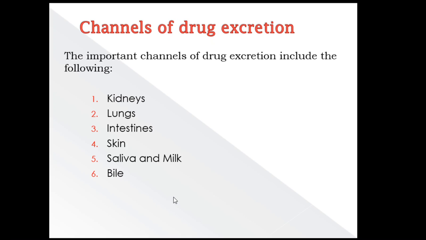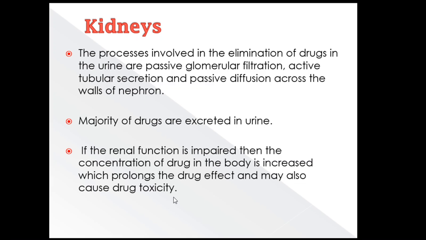The channels of drug excretion. The important channels of drug excretion include the following: kidney, lungs, intestine, skin, saliva and milk, and the last, bile. Kidney is the major organ by which the majority of drugs are eliminated in urine. During urine formation, we have three processes: passive glomerular filtration, active tubular secretion, and passive diffusion.